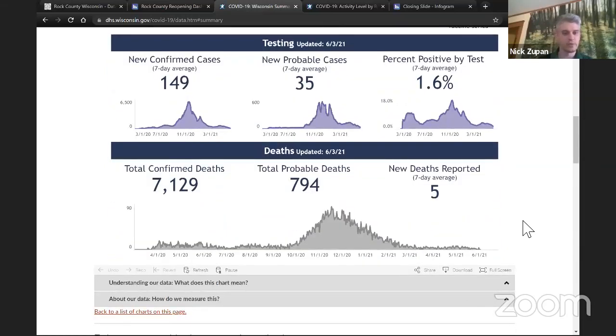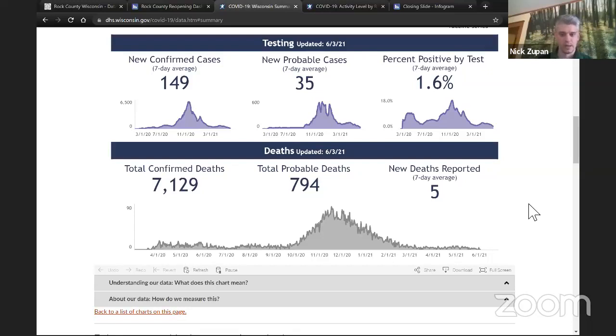They also include some information about the total confirmed deaths due to COVID-19. Deaths due to COVID-19 is a tricky subject because oftentimes we're seeing deaths in the elderly population and among people who have lots of comorbid health conditions.